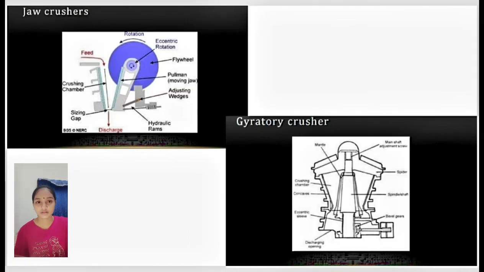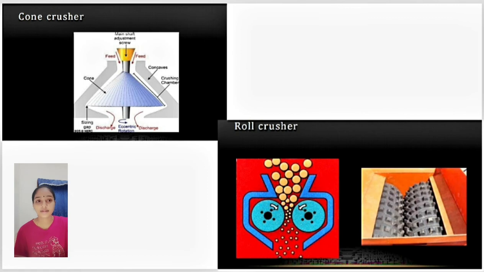Jaw crushers. It operates by allowing stone to flow into the space between two jaws, one of which is stationary and other is movable, which together constitute the crushing surface. Gyratory crushers. This is another type of primary crushers. Cone crusher. Cone crusher are used as a secondary or tertiary crusher. Roll crusher are also one of the secondary and tertiary crushers.